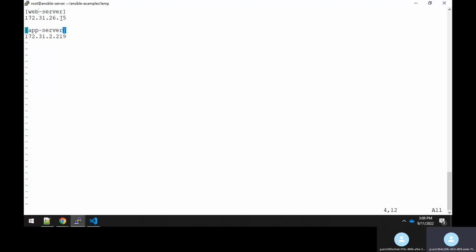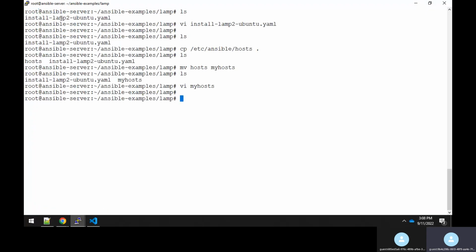Now, what happened here? You have a host file, but there is one more way of passing parameters or variables, with the help of group underscore vars and host underscore vars. For example, here you have this my host file. Let me do one thing. Let me create a group underscore vars directory and a host underscore vars directory.